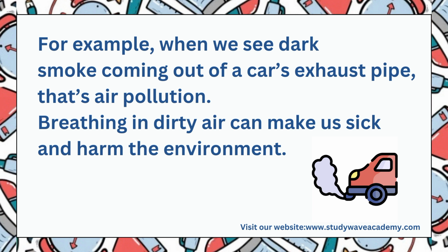How many of us have seen a big truck moving and dark smoke coming out of the exhaust pipe? That is pollution. Breathing in dirty air can make us sick and harm the environment. So breathing in such air coming out from that car exhaust pipe can make us sick and harm the environment.